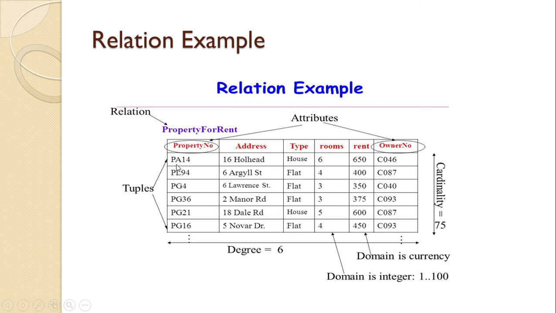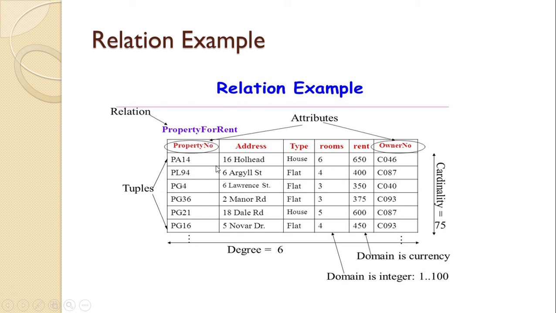This one, PA14, 16 Hall Head, house, 6, 650, C046, is the first tuple. This one is the second tuple, third tuple, fourth tuple.